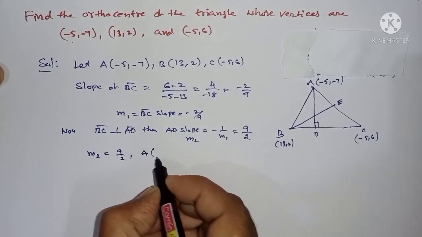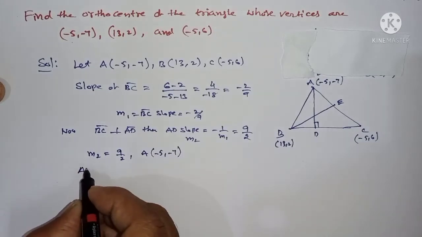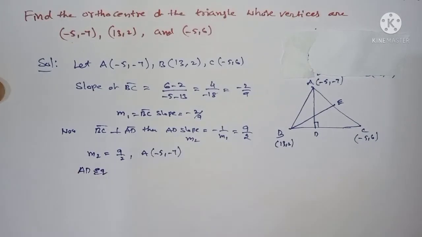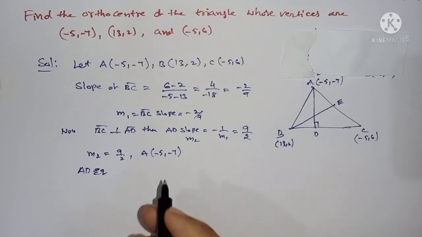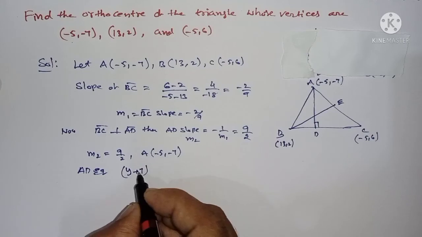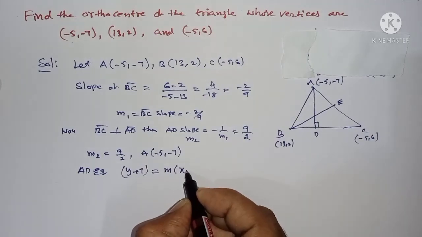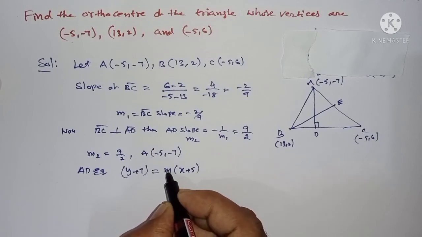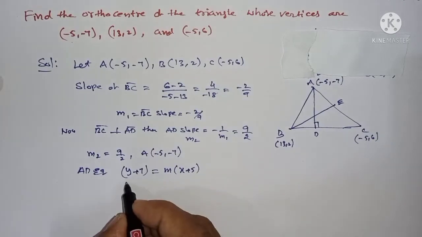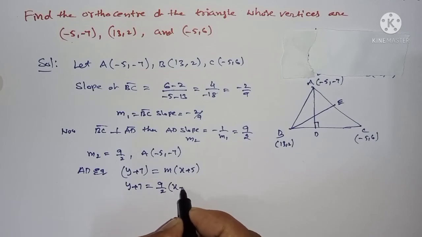And the vertex we have here is A(-5, -7). Then the AD equation: y minus y1 is equal to m into x minus x1, so y plus 7 is equal to 9 by 2 of x plus 5.